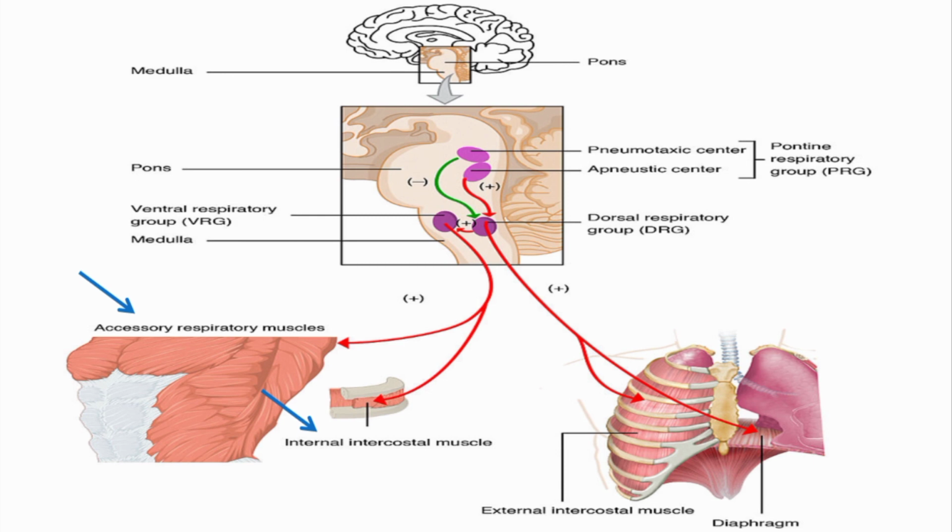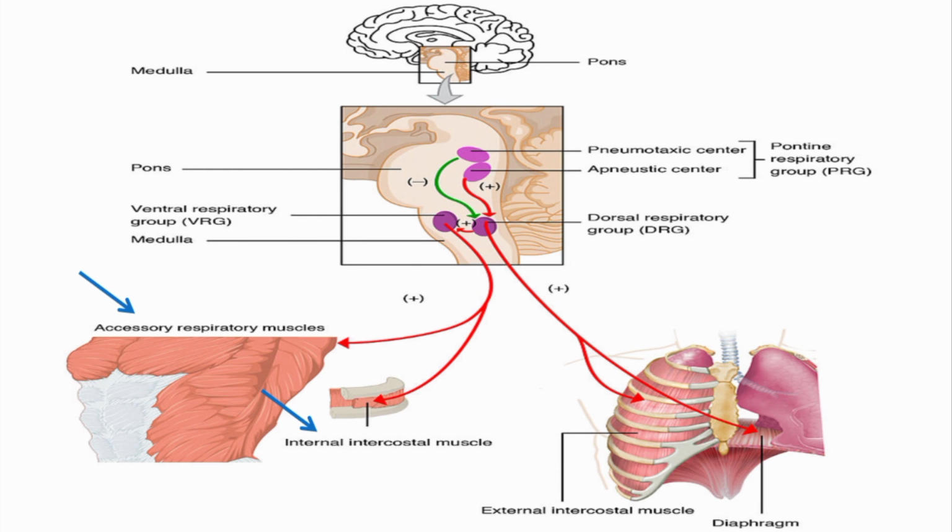basically it sends inhibitory signals. As you can see here, inhibition is shown by this green color in this figure. So, this pneumotaxic center, as the name indicates, sends inhibitory signals to the inspiratory area, the DRG. In this way, it limits the duration of inspiration.